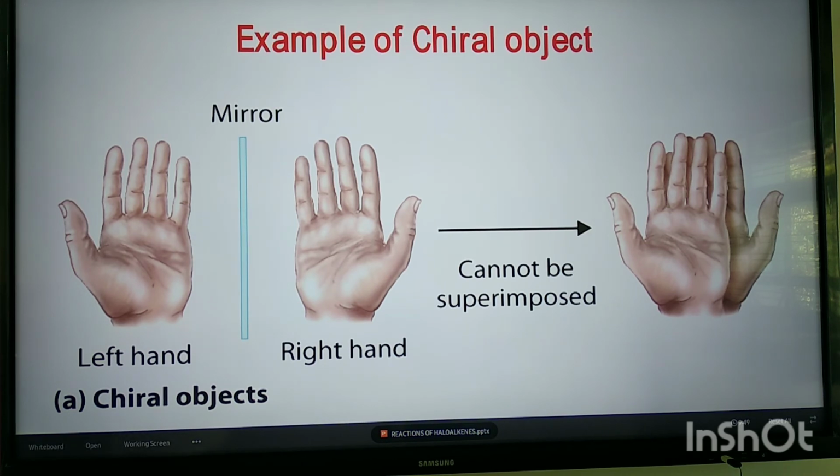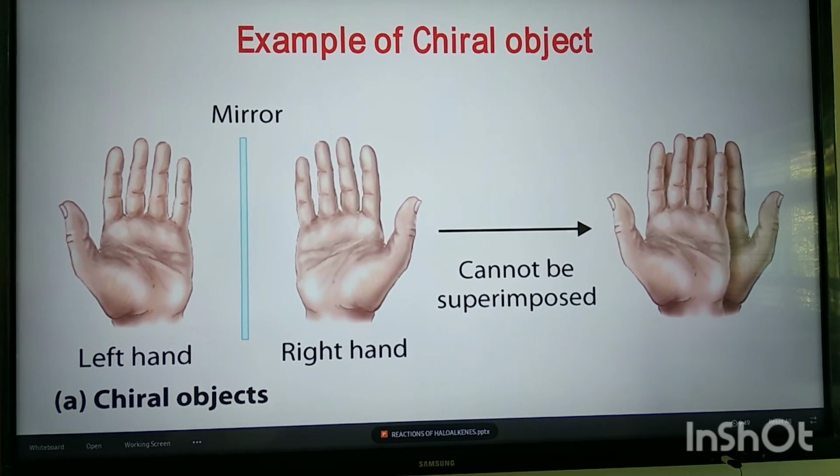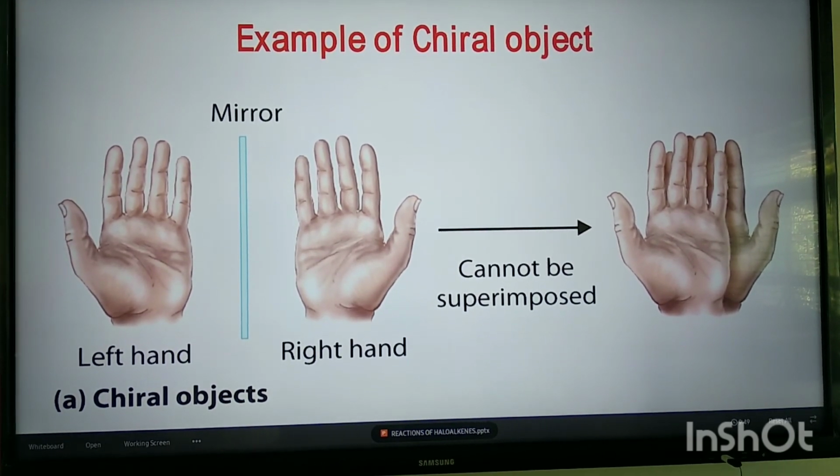Now, if we try to superimpose it, superimpose means if we try to place one hand on the other exactly, it is not placed. We cannot place exactly, meaning our one hand is not hidden by the other.